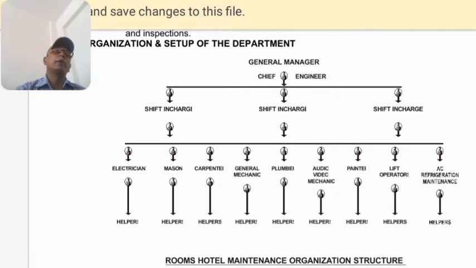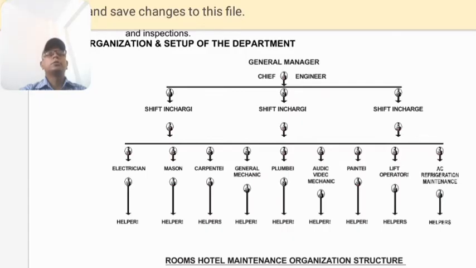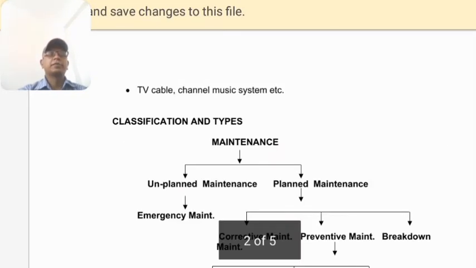So we have a requirement for each shift. A manager takes care of the maintenance part, but who takes care of the calls? In some hotels the shift in charge will take care of all the calls. He maintains the register where he mentions the time of the complaint, what type of complaint, where it comes from, who is going to handle it, when he is supposed to reach, and when he is going to take care of the complaint and give the solution.